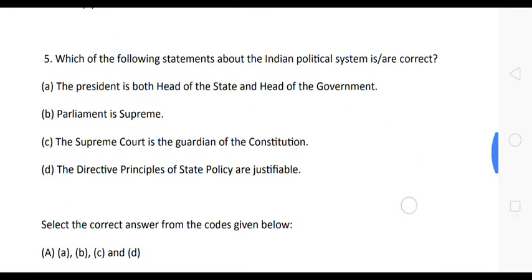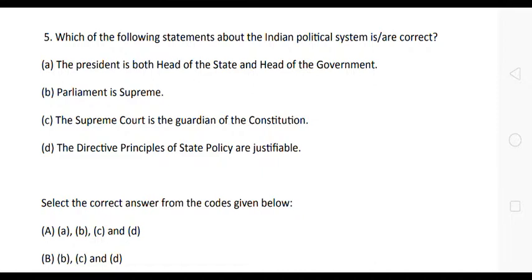Next question is, which of the following statements about the Indian political system are correct? Here the statements are: statement A, the president is both head of the state and head of the government; statement B, parliament is supreme; statement C, the Supreme Court is the guardian of the constitution; statement D, the directive principles of state policy are justifiable.